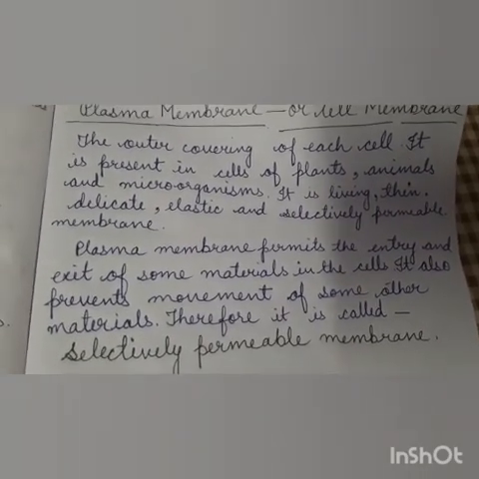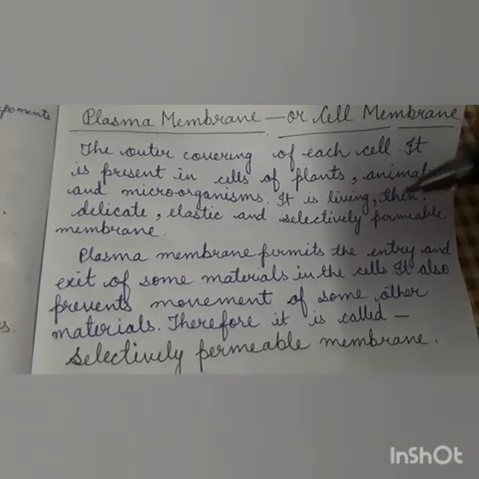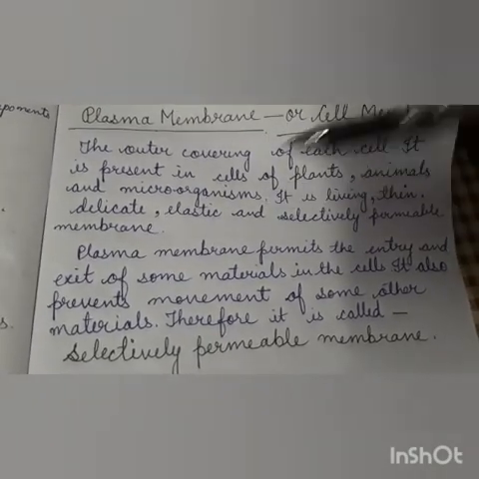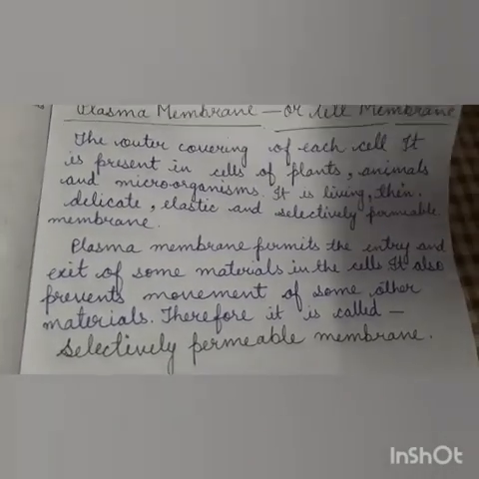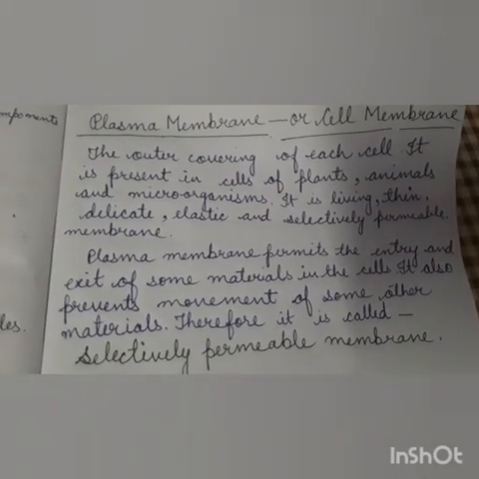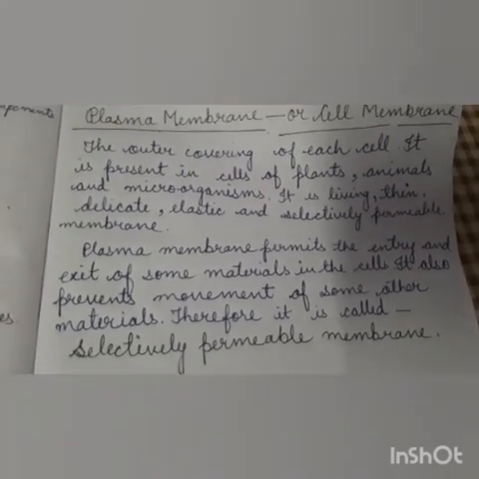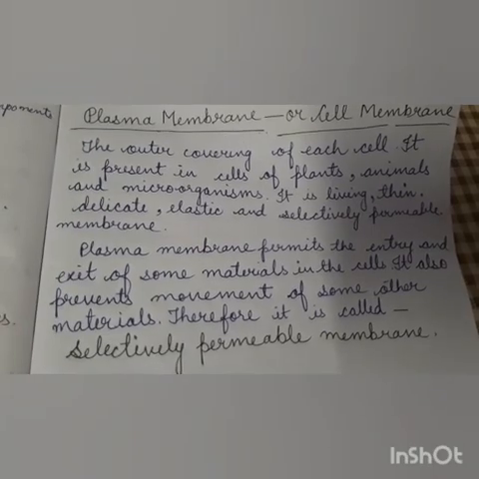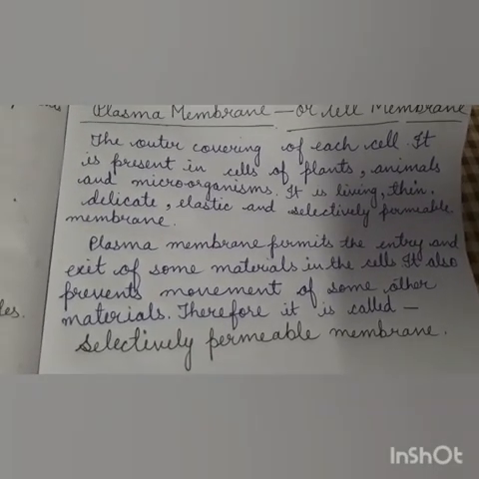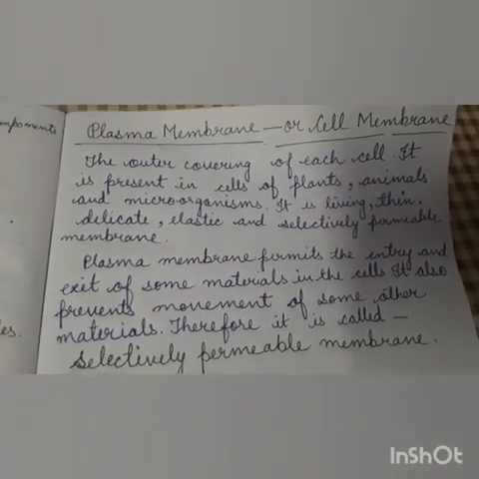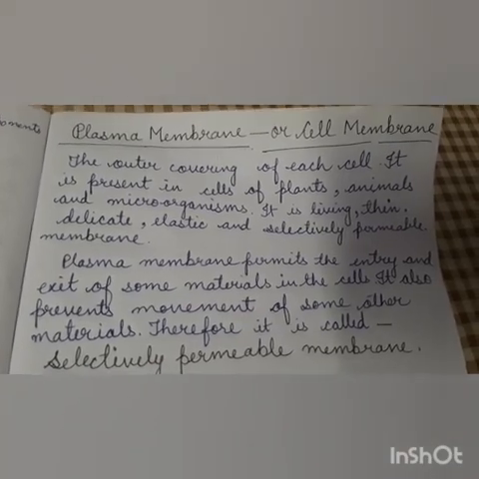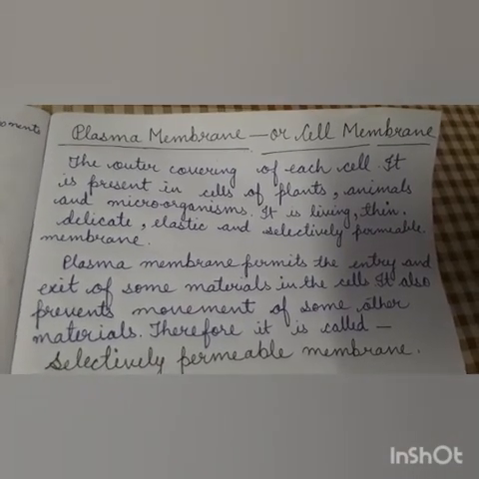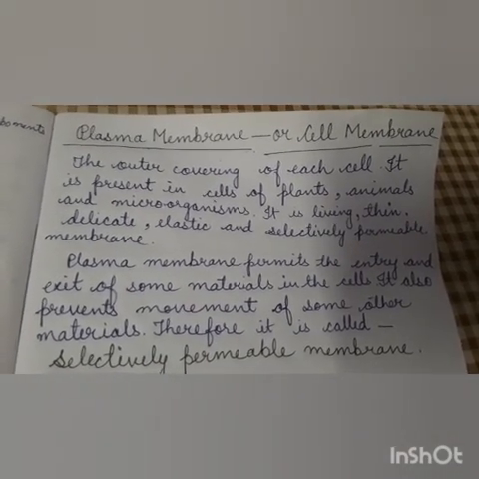It is a living, thin, delicate, elastic, and selectively permeable membrane. What is the meaning of selectively permeable membrane? It means it allows the entry and exit of selective things. It does not allow the entry and exit of all things.